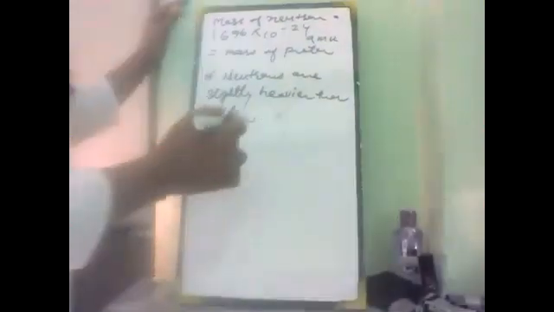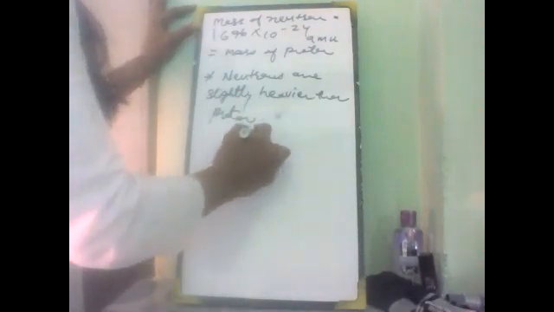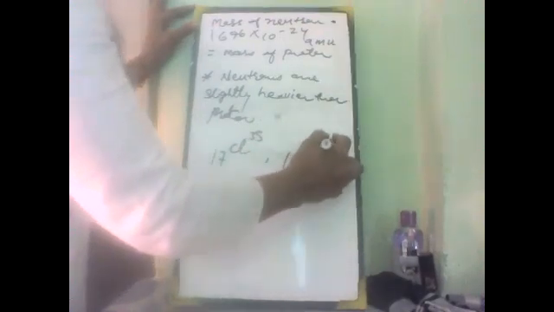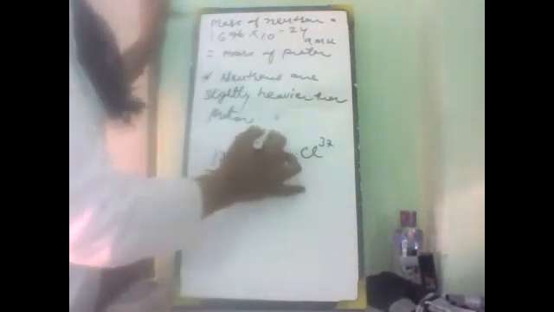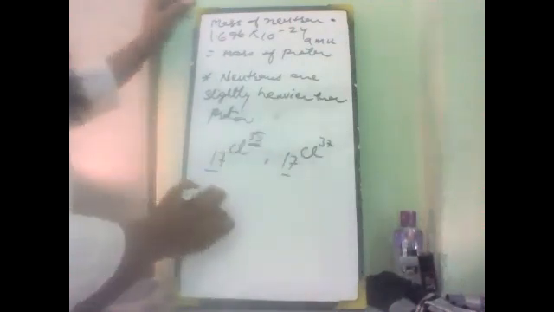Take the isotopes of chlorine: the atomic number is the same but the atomic mass is different. Here it is 35, here it is 37.